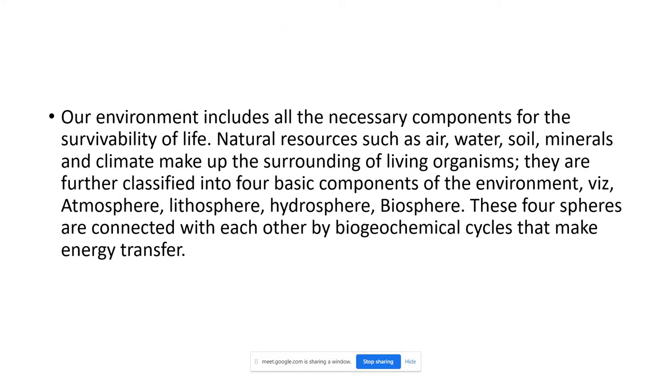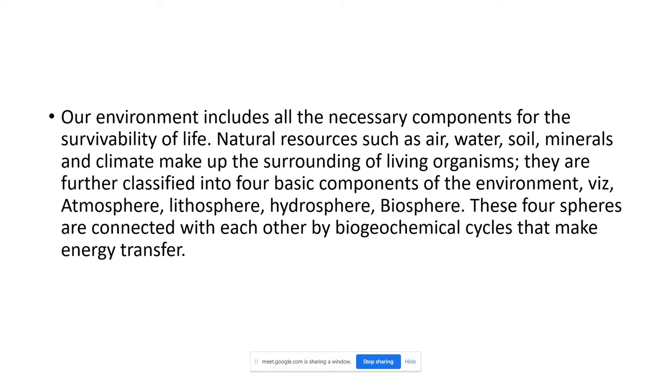So what is productivity? Before going into the details, let's first discuss some basics. All of you know what the environment is. It includes everything, all the necessary components and resources: air, water, soil, minerals and climate. That all makes up the surroundings of living organisms. We can further classify these components into atmosphere, lithosphere, hydrosphere and biosphere.